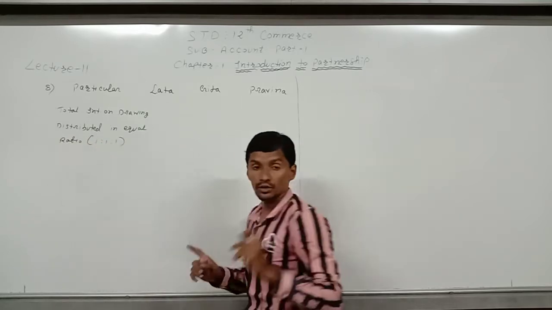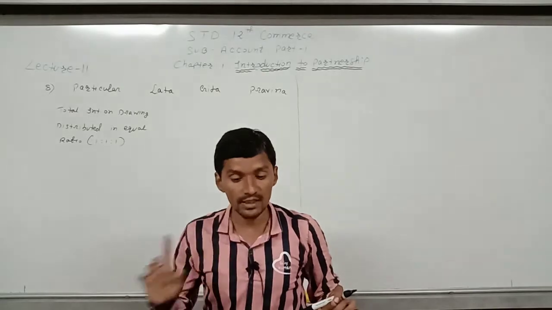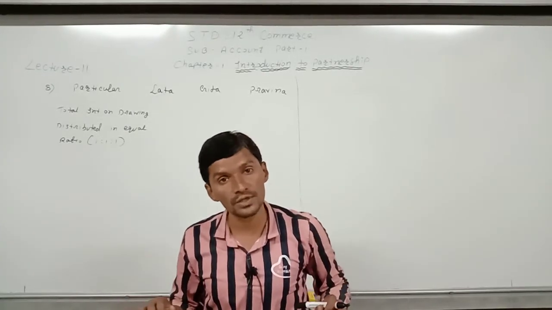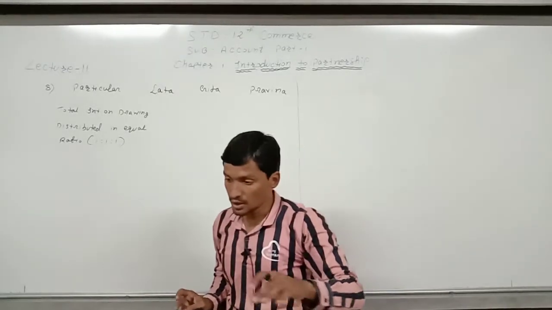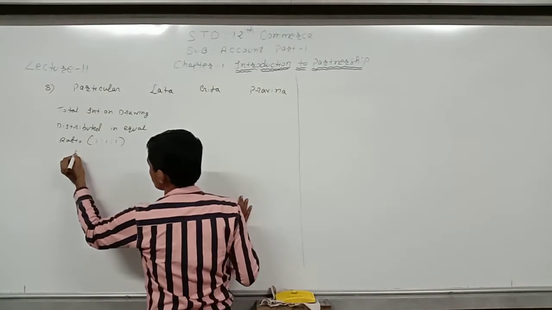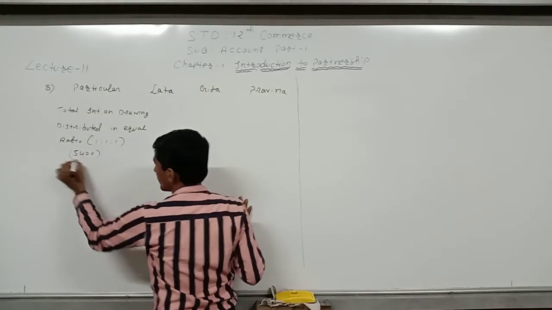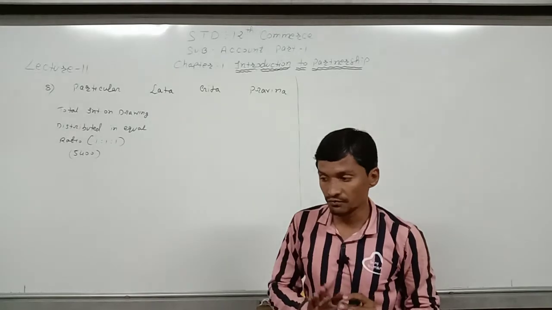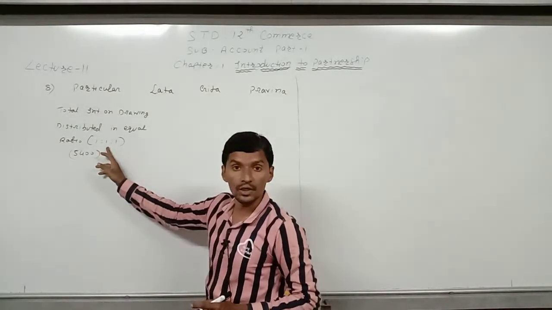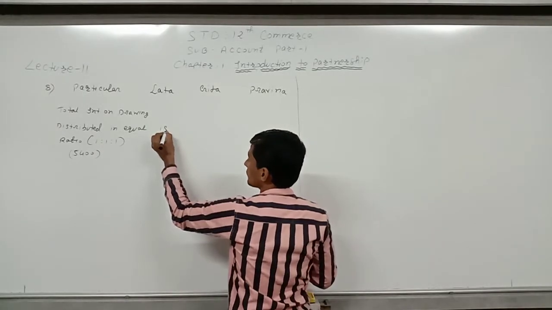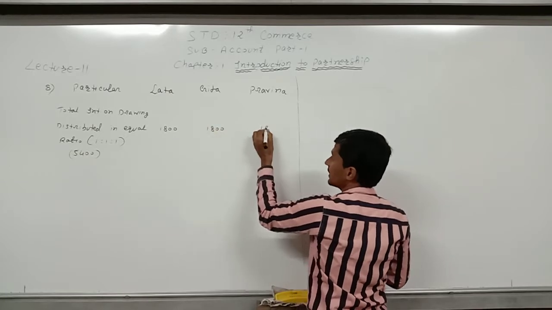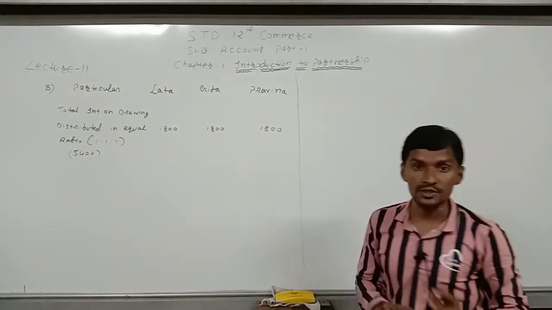1:1:1. Now total drawing is equal to 2700 plus 1200 plus 1500. That means total drawing will be 5400. Total drawing will be 5400. This 5400 will be distributed in equal ratio. So each partner will receive 1800, 1800 and 1800 respectively.